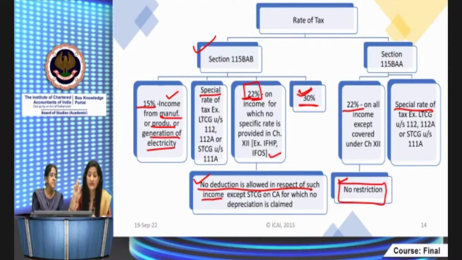Payment to research association: there are two types of things in section 35 on research expenditure. If the assessee is incurring the expenses themselves, 35(1)(i) is there, right? 35(1)(iv) is there. In respect of those two things, there is no restriction. The company is eligible to claim the deduction.